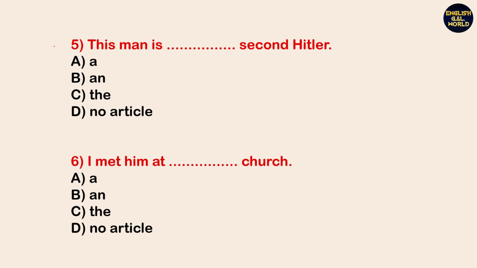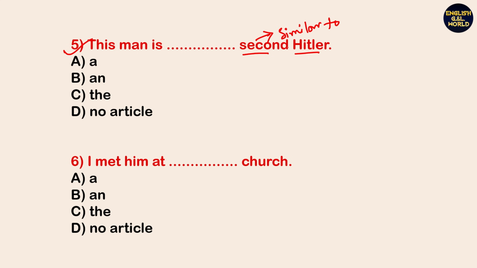Next, look at the fifth. This man is dash second Hitler. Look, here is a second, here is a Hitler. Who is Hitler? Hitler is a person, and we all know that Hitler is a very cruel autocrat, okay? But when the context is similar to Hitler, actually in this sentence we are not talking about the real Hitler.